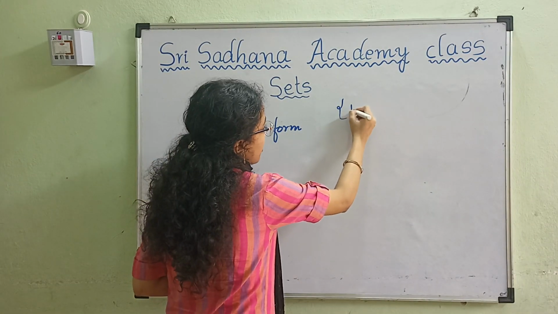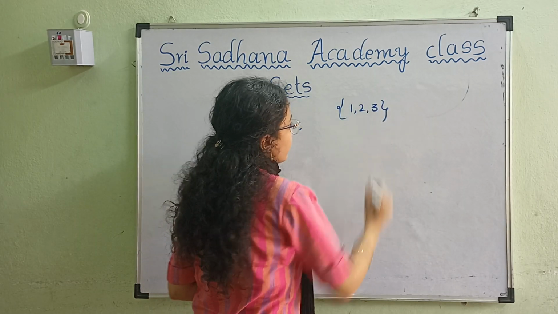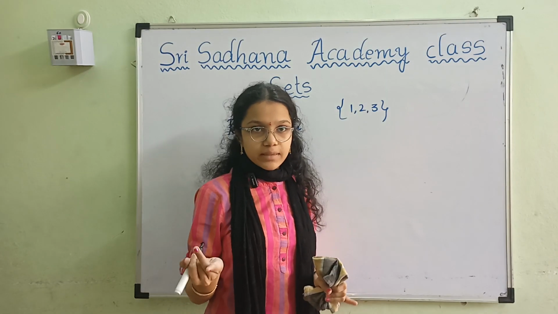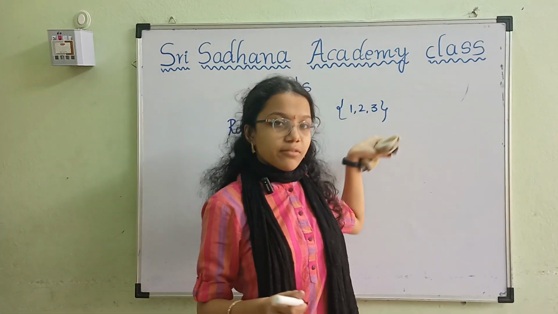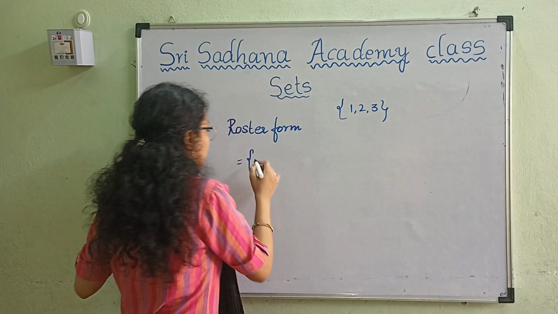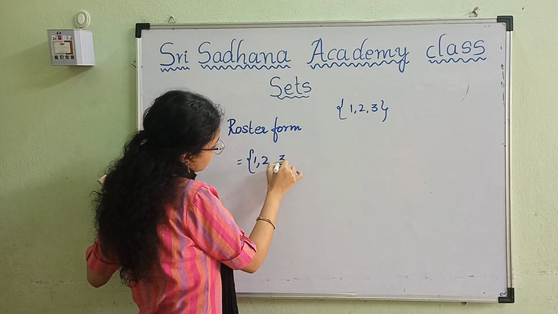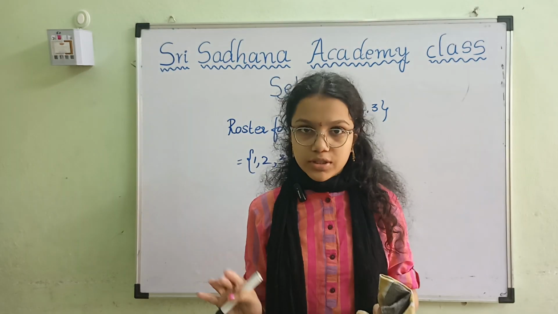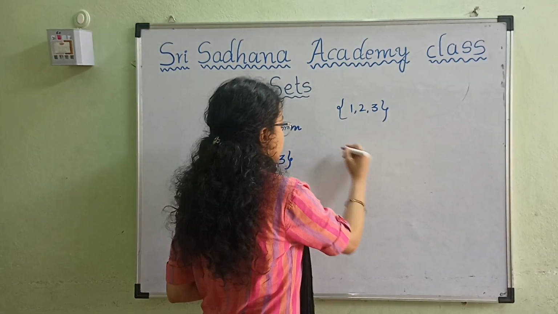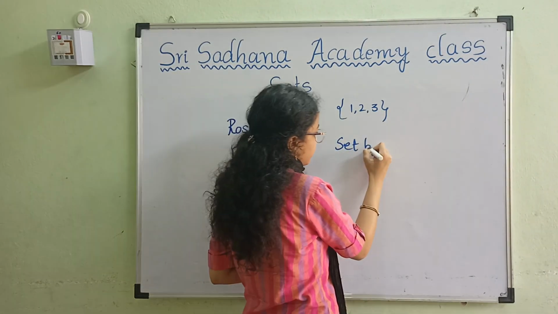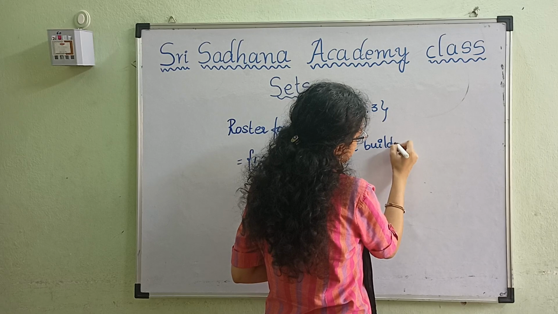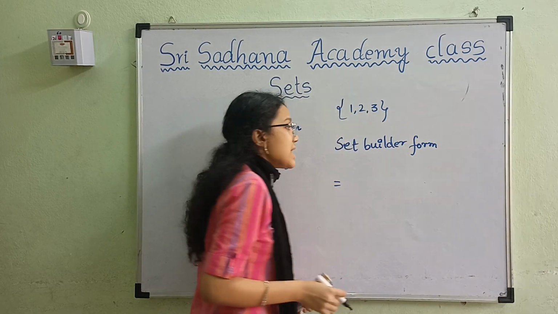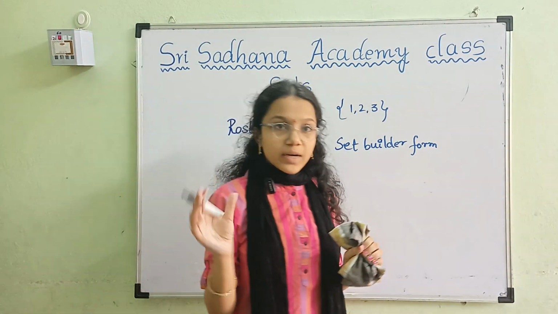If the set is 1, 2, 3, in the set we have 3 elements, and these are called elements or members of the set. So if this is the set, we can write it like this. This is called listed form or roster form. The next one is set builder form. Set builder form is written in words.